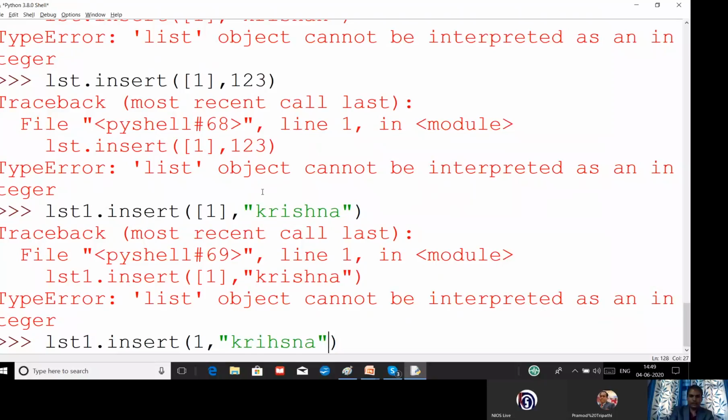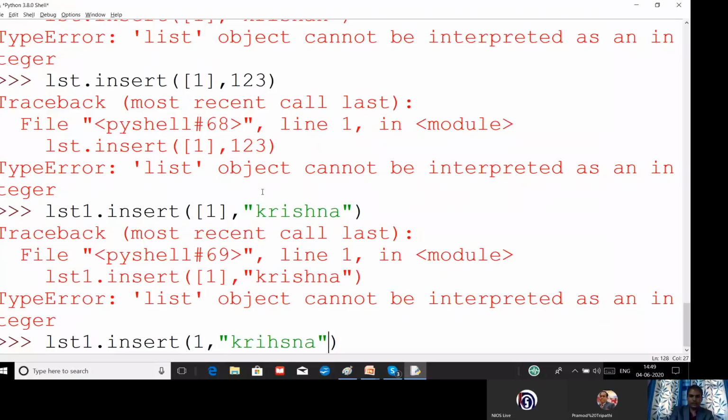If you have given the remove command and the data does not exist, then you will get an error: X not in list. If the value does not exist, whatever value you have given, you will get this type of error, X not in list, always. Definitely there is a question: the value is not existing, but what if the value exists twice? What to do?